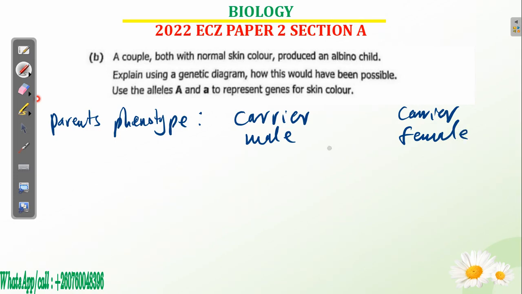Now, once you're done doing that, what are you supposed to do? The next thing now, you need to come up with the parents' genotype.